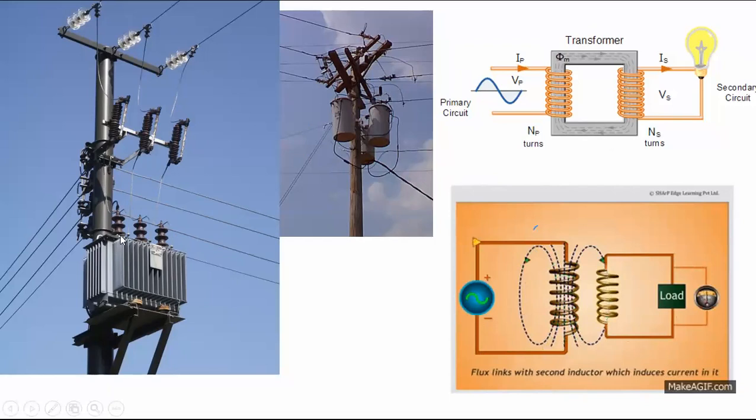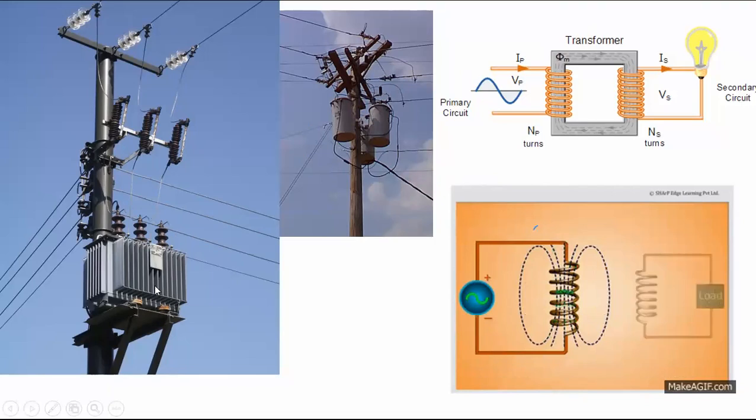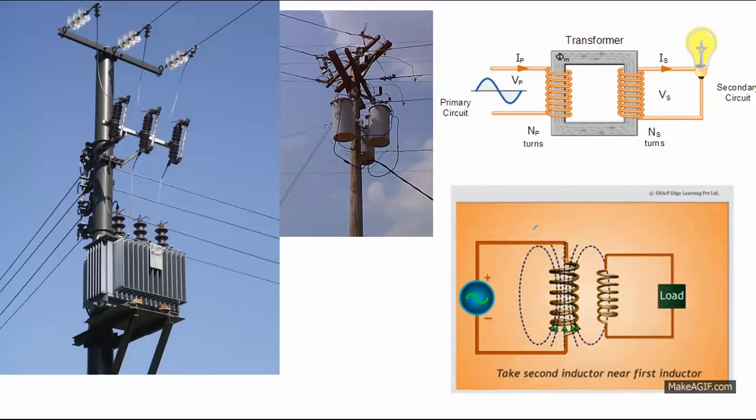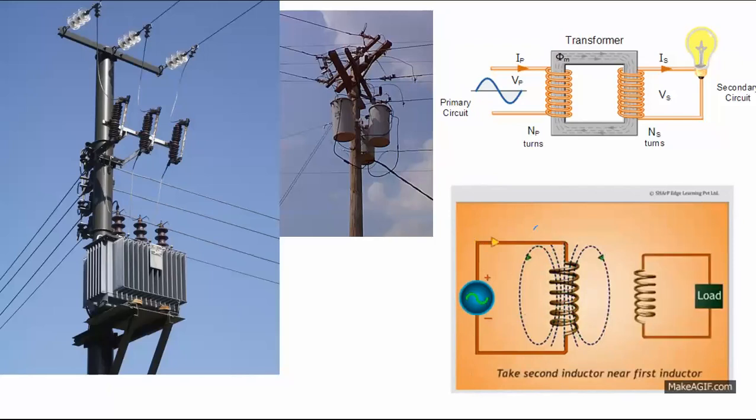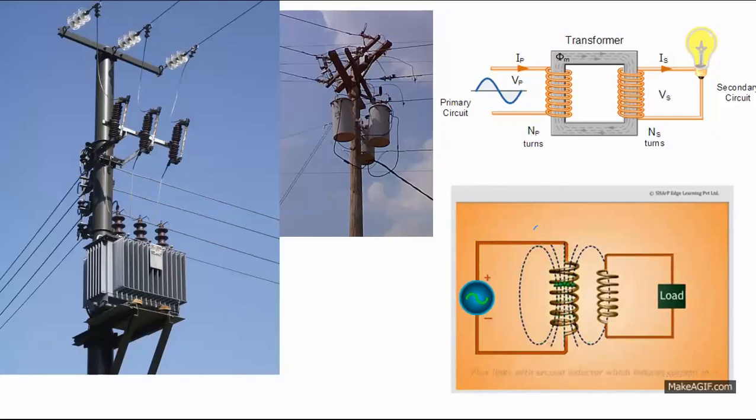Okay, sir, what is the use of this transformer? Now, one simple question I'm asking: which current is transmitted for long distance? Anyone? AC current. Very good. Practically every engineer in this world can generate only two types of currents. One is AC current, another one is DC current, with the help of solar cells and batteries. AC current only can be transmitted for long distance.